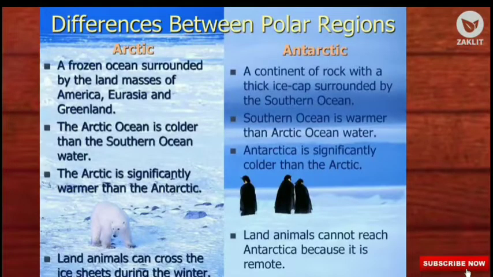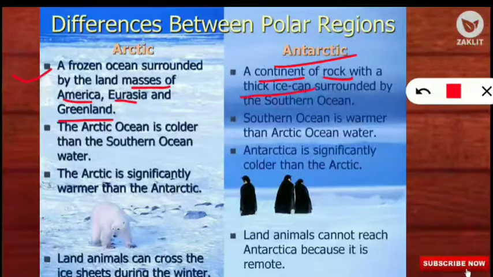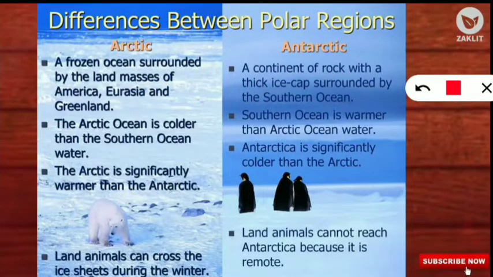These are the major differences between the polar regions, Arctic and Antarctic. You can note down. Arctic is a frozen ocean surrounded by land masses. The land masses surrounding are America, Eurasia and Greenland. Whereas the Antarctic polar region is a continent of rock with a thick ice cap surrounded by the Southern Ocean. So the thick ice cap is surrounding, not the land masses. Next point: Arctic is significantly warmer than Antarctic, but Antarctica is significantly colder than the Arctic. So this is the opposite.